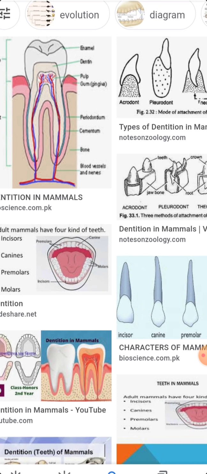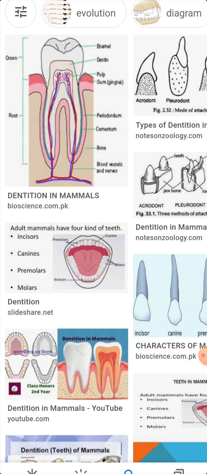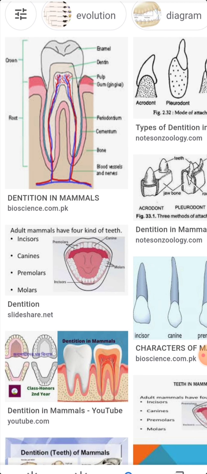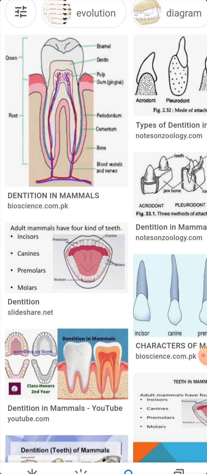You have to observe in this diagram that the tooth mainly has three parts: crown, neck and root. The upper part is the crown. In the middle are the cementum, pulp cavity and dentine. Here dentine is there and enamel is there, as well as the cementum, and the root is there, and the blood vessel and nerve are there. This is the structure of the tooth.